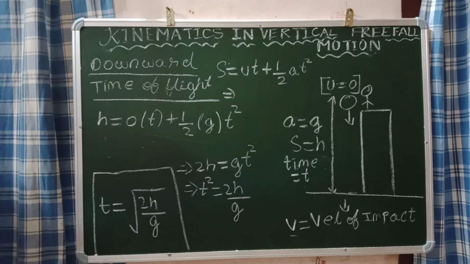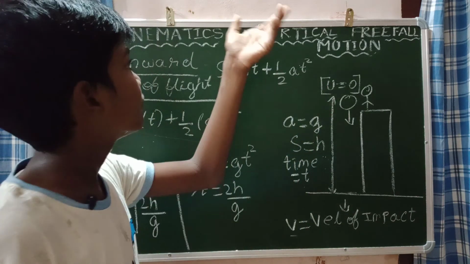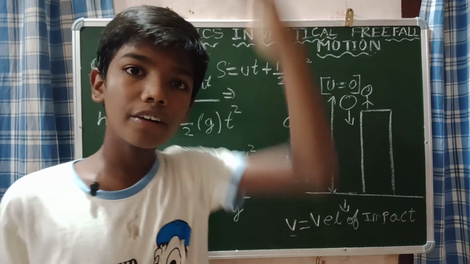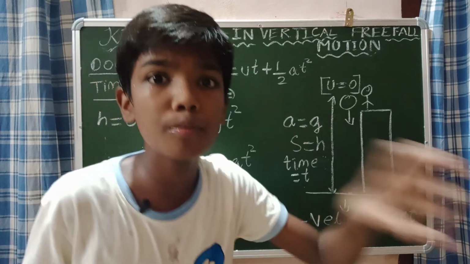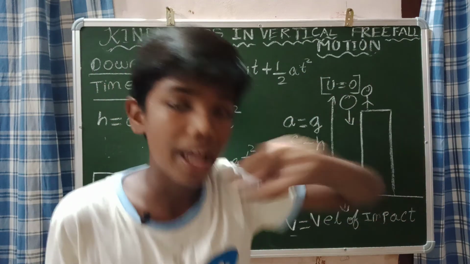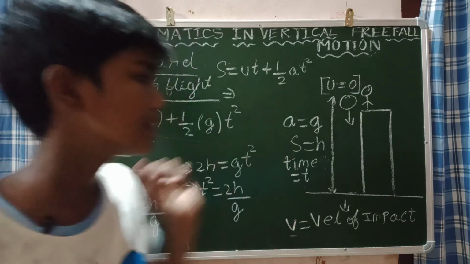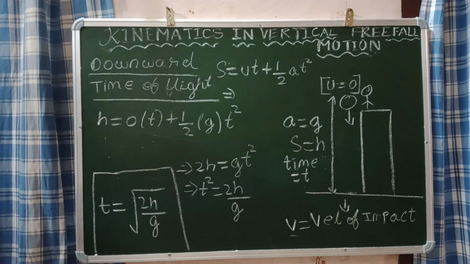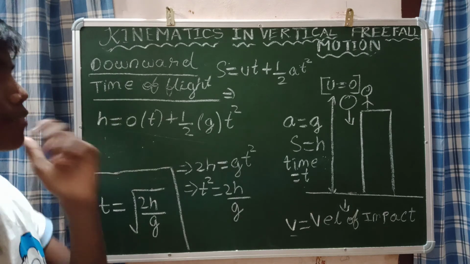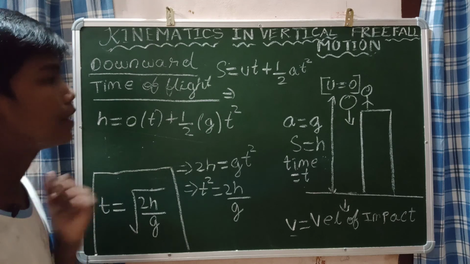That is all. We finished this free fall motion. Vertically upward, vertically downward. Please remember the parameters. Please remember the formulas that I told for the maximum height, for the time of flight, for the velocity of impact, for the time of flight. Remember these things. That is all. We finished our kinematics in vertical free fall motion. That is all about this free fall motion.